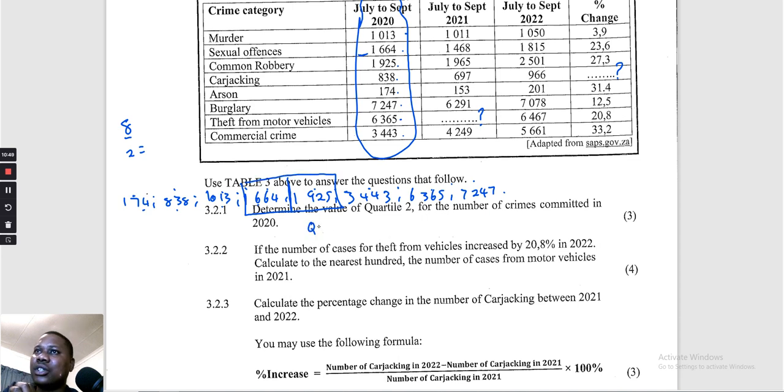So we're going to say quartile 2 is equal to 1664 plus 1925 divided by 2, and that gives us 1794.5.